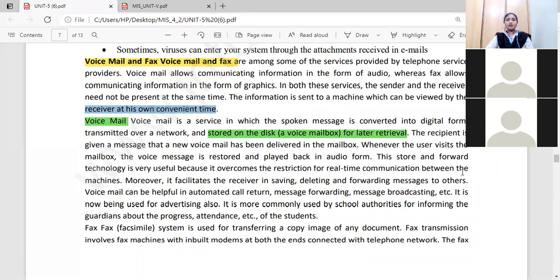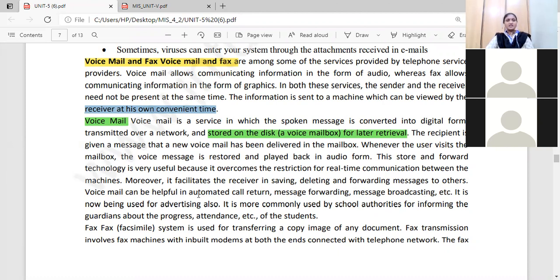So this store and forward technology is very useful because it overcomes the restriction of real-time communication between machines. Whenever real-time communication between the machines is not possible, it overcomes those restrictions. Moreover, it facilitates the receiver in saving, deleting, or forwarding messages to others.